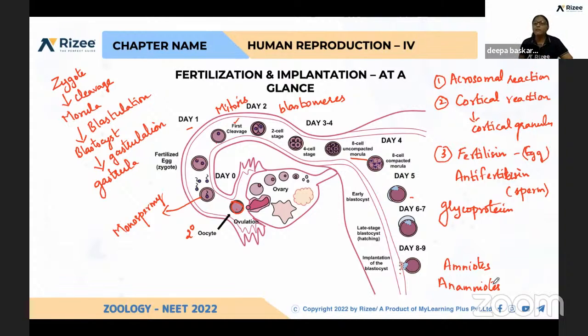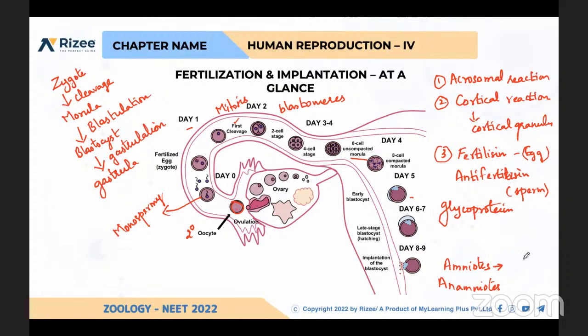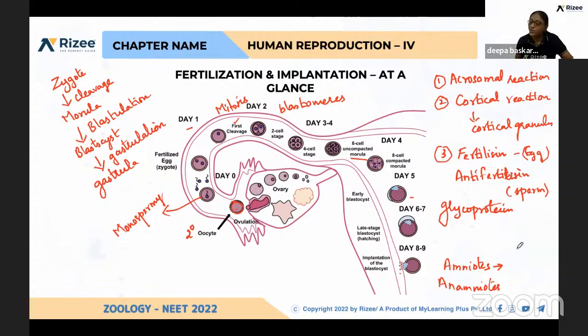Like that, here, amniotes and anamniotes. Chorion, amnion, and allantois are not present in anamniotes. Amniotes have all these layers, like amnion and chorion. What is the role of allantois? So amniotes have these three layers, and anamniotes do not. And here, what is the role of amnion? Tell me.